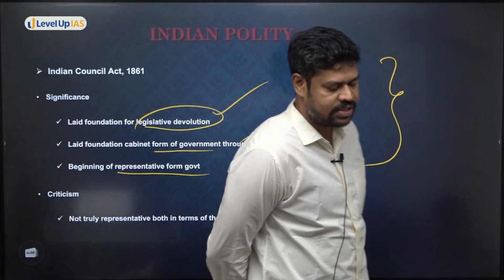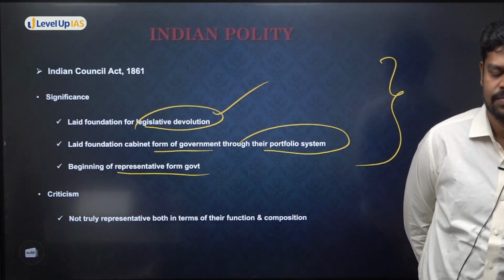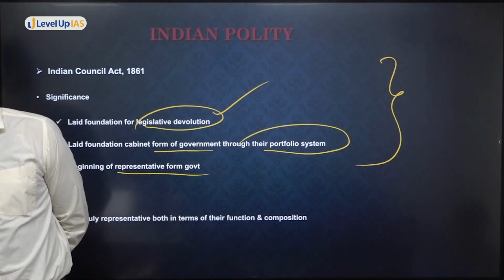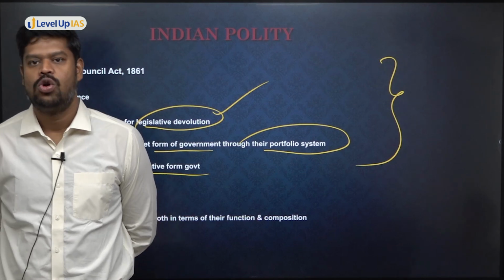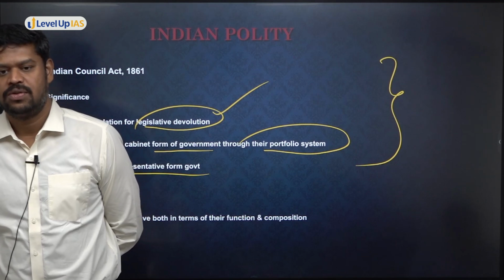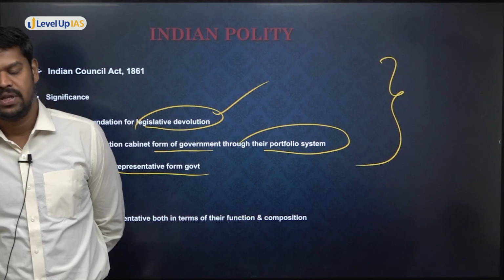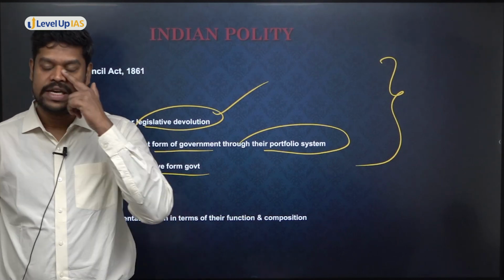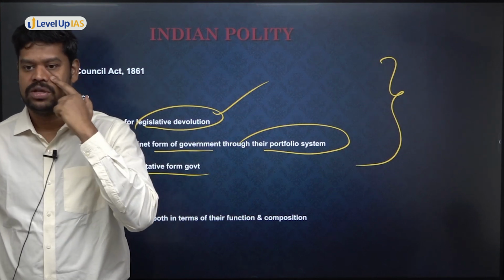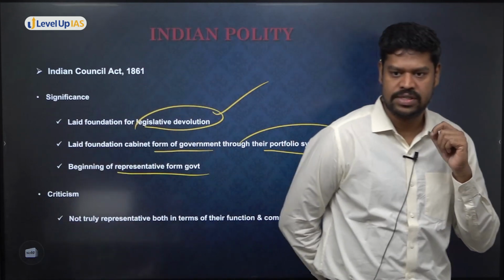Before I go to the Indian Councils Act, can anyone tell me what is the difference between the Viceroy and the Secretary of State? The Secretary of State is the representative of the Crown, and the Viceroy is the representative of the Crown in India. Who appoints the Secretary of State? He is a cabinet minister. Who appoints a cabinet minister? The Crown, of course. Who appoints a Viceroy? That is also done by the Crown. That means, try to understand, although the Secretary of State is the ultimate authority, even the Secretary of State does not have the power to appoint the Viceroy. The Viceroy is directly appointed by the British Crown, although the Viceroy has to report to the Secretary of State.